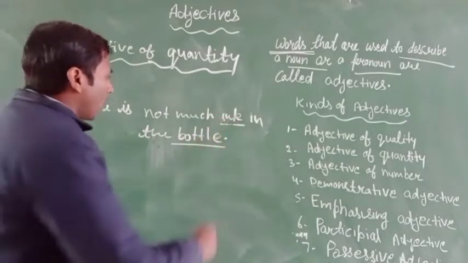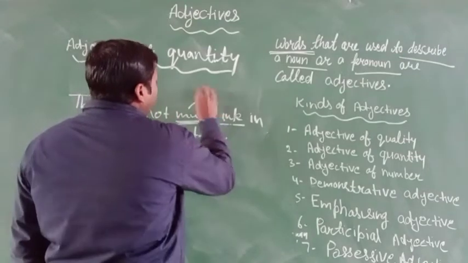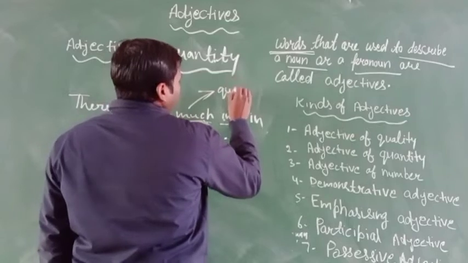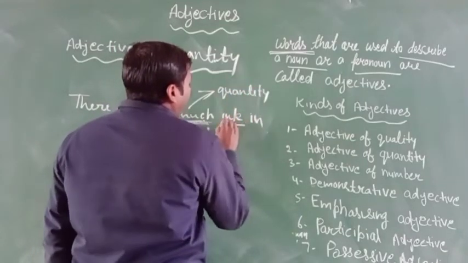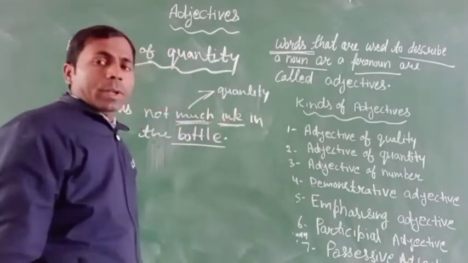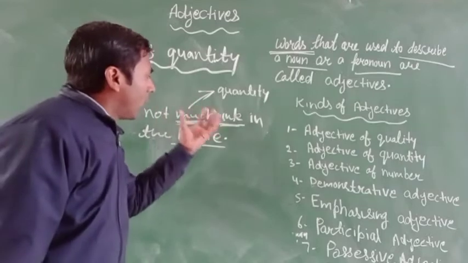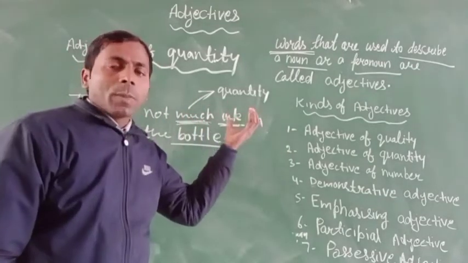Before the noun word you can see the word much, and this word tells us about the quantity of ink. It tells us the total measure of the ink, how much ink.